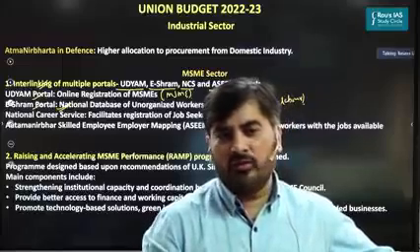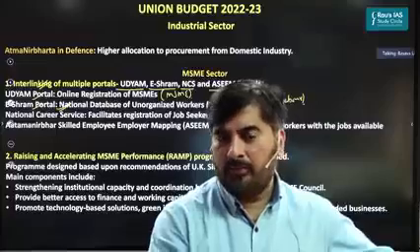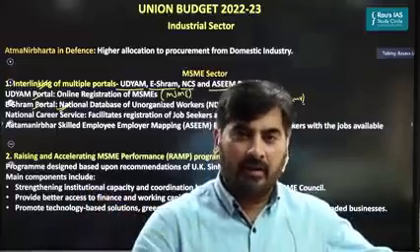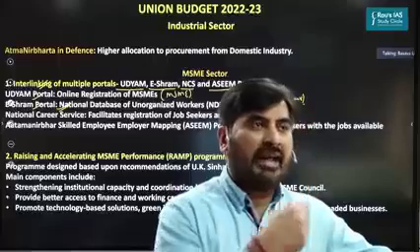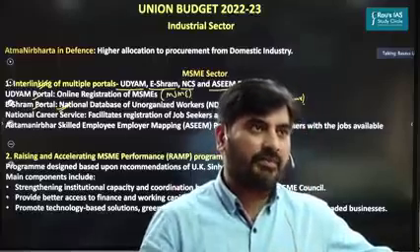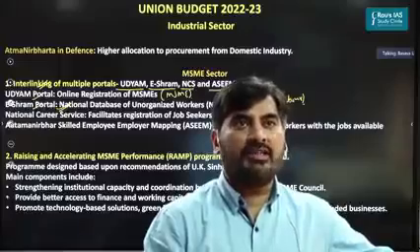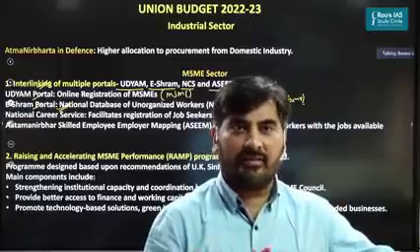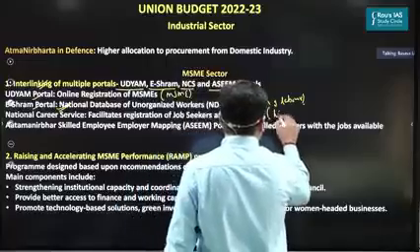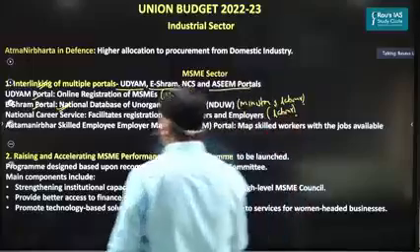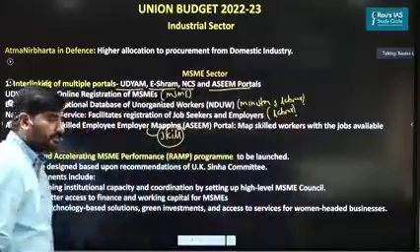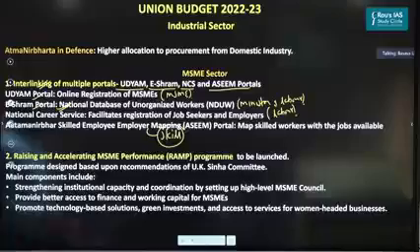Next, we have the National Career Service Portal and the Atmanirbhar Skilled Employee Employer Mapping (ASEEM) Portal. They are basically used by people who are searching for jobs and companies who want to hire people. But the difference here is the National Career Service Portal is used for all categories of workers, whereas the ASEEM portal is mainly used for skilled workers. That's the only difference. Apart from this, the NCS portal is under the Ministry of Labor and the ASEEM portal is under the Ministry of Skill Development. Please remember this.